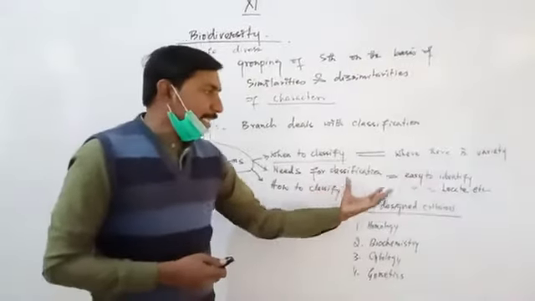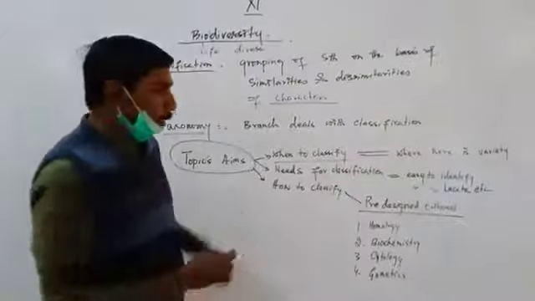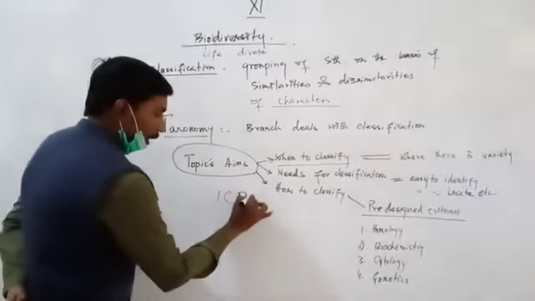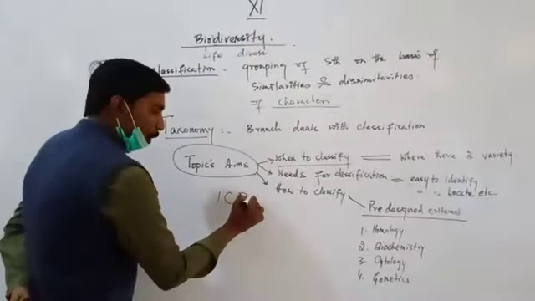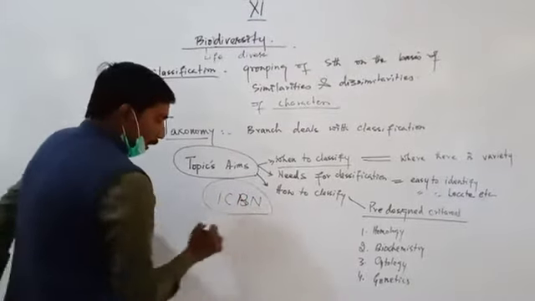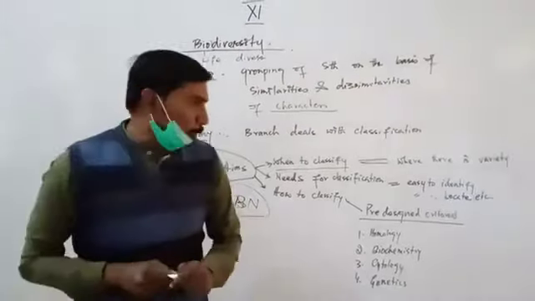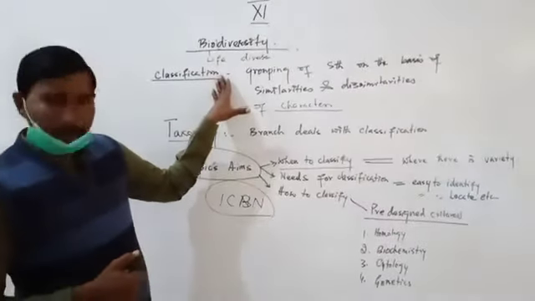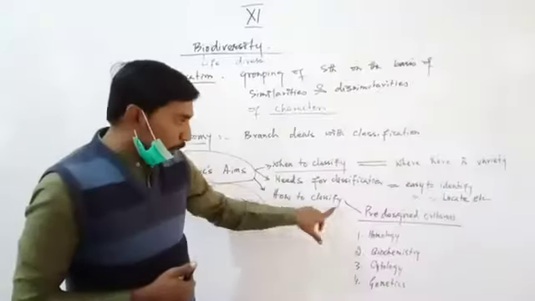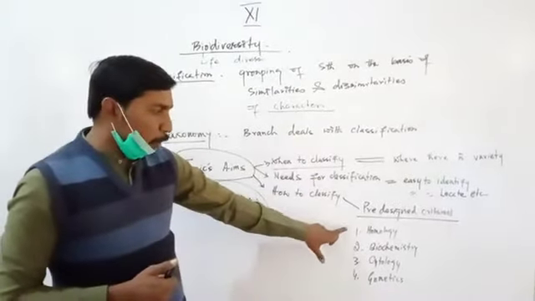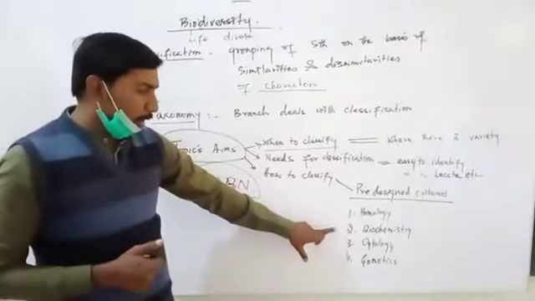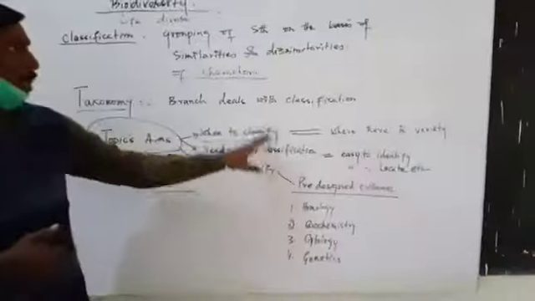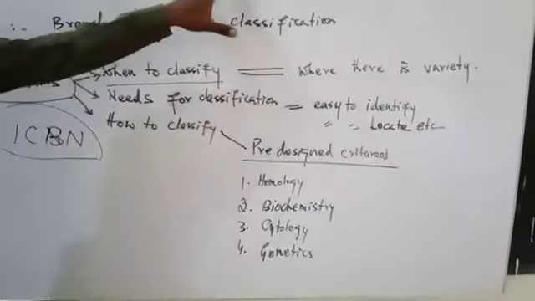Basically, there is a pre-designed criteria according to ICBN, International Code for Biological Nomenclature. The Royal Society of London has already designed the criteria for the classification of living organisms. The first one is homology, means to study about similarities and dissimilarities.